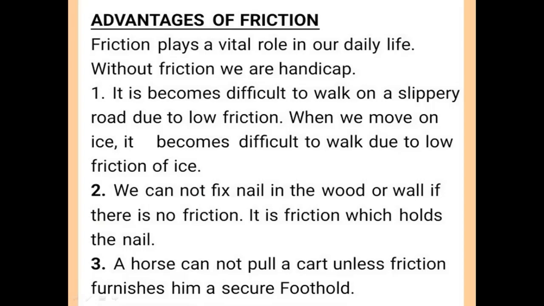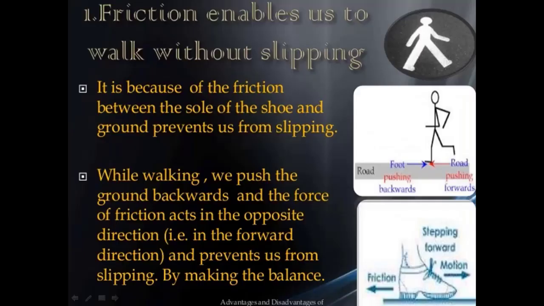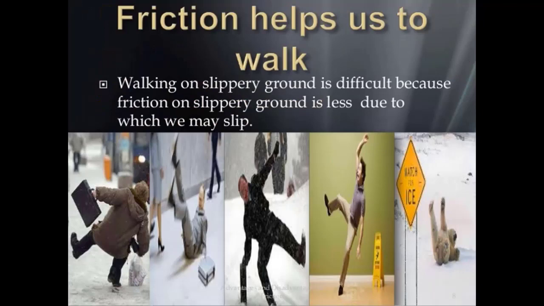Also, there are some examples where we can see that friction enables us to walk without slipping, because the friction between the sole of the shoe and the ground prevents us from slipping. While walking we push the ground backwards, and the force of friction acts in the opposite direction and prevents us from slipping. So we can say that we balance these kinds of forces. Friction helps us to walk.